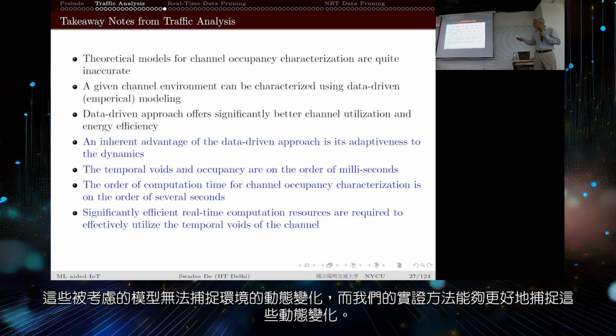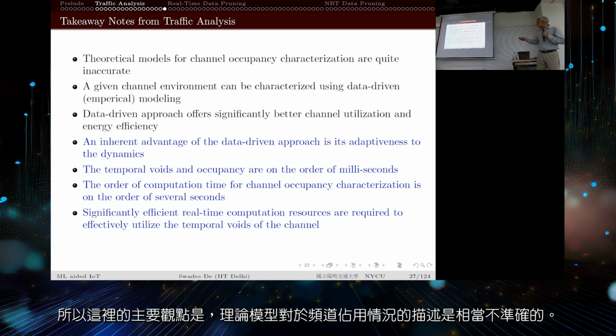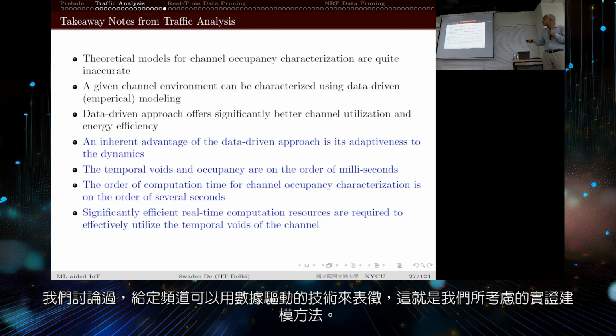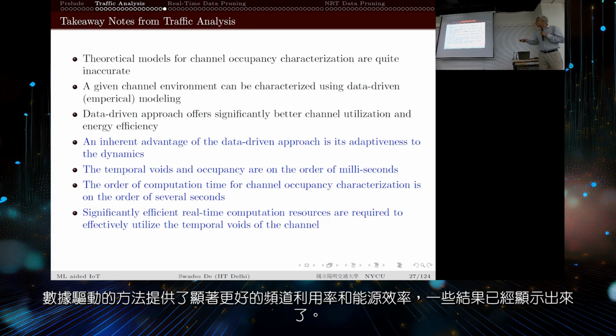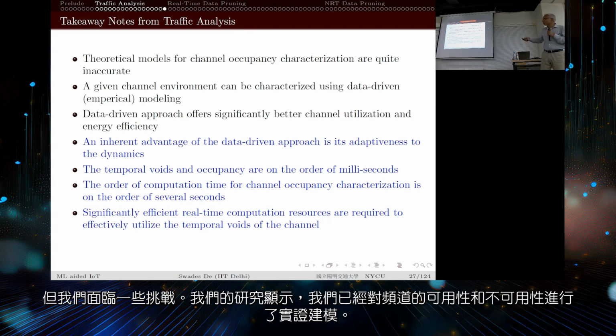Whereas in our empirical approach, so to take away here, theoretical models for channel occupancy characterization are quite inaccurate, as we discussed. Given the channel can be characterized using a data-driven technique, which is what we consider empirical modeling, the data-driven approach offers significantly better channel utilization and energy efficiency. Also, some results are shown. Now, there are some challenges actually.